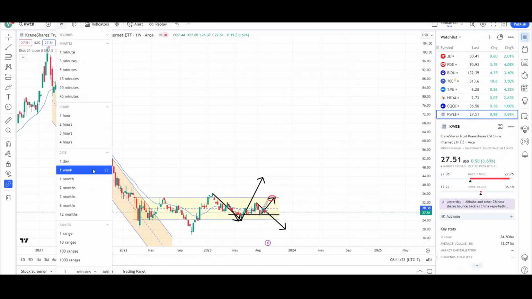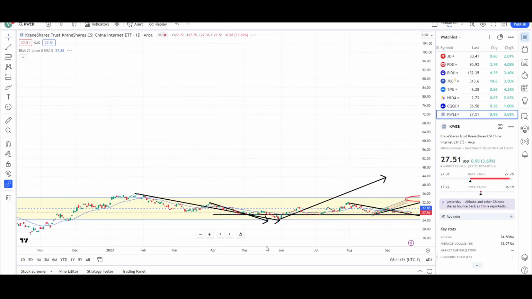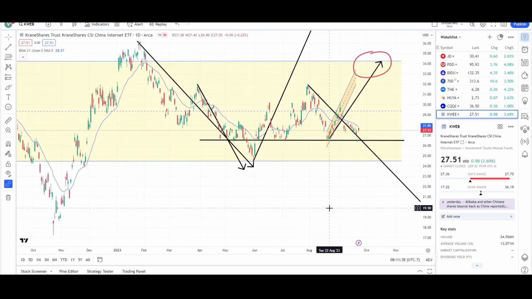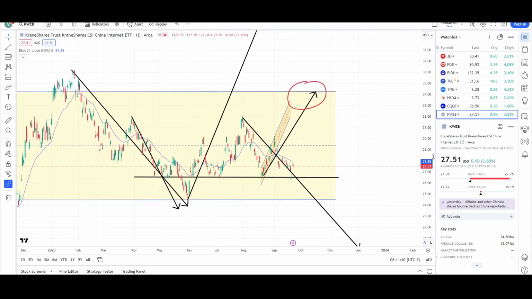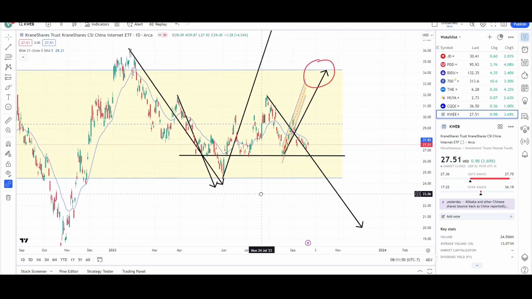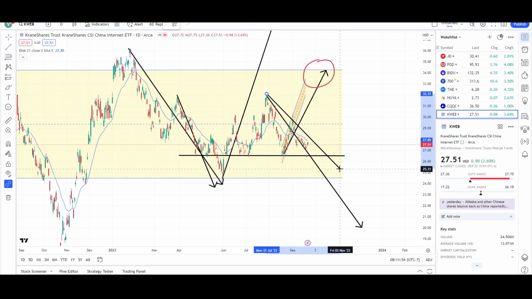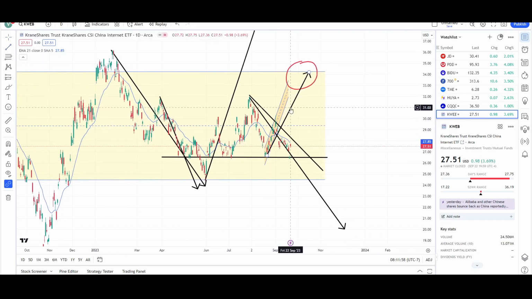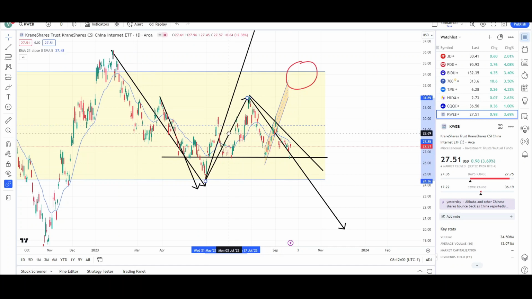Now let's take a look at KWEB. KWEB is looking much stronger than the other Chinese stocks, just like the previous one I looked at, CQQQ. It's maintaining support above the 26.51. You can see that it has been bouncing off that level several times. And if we can see a break of this downward trend line right over here, I think we could probably see a huge move up.